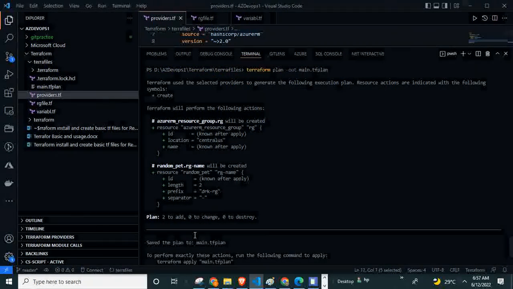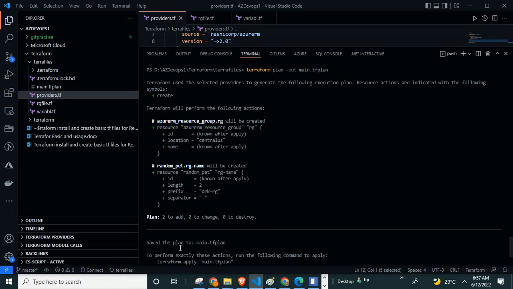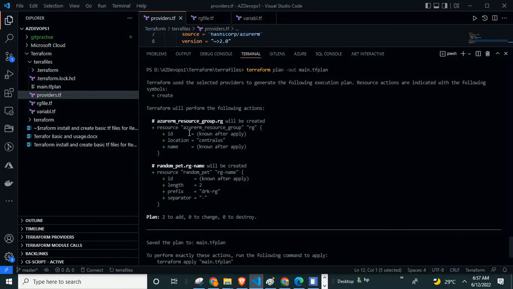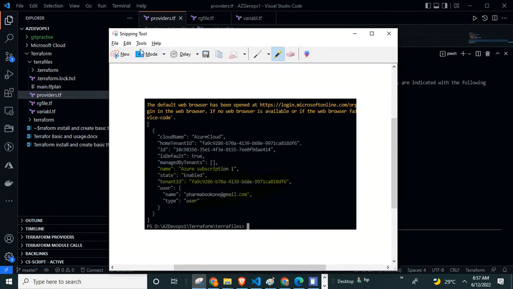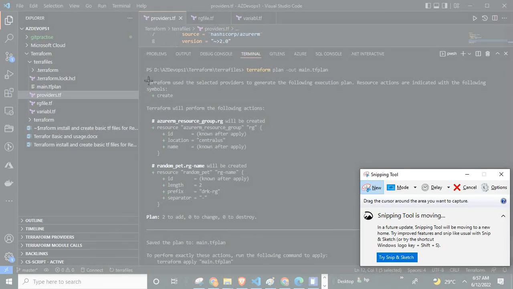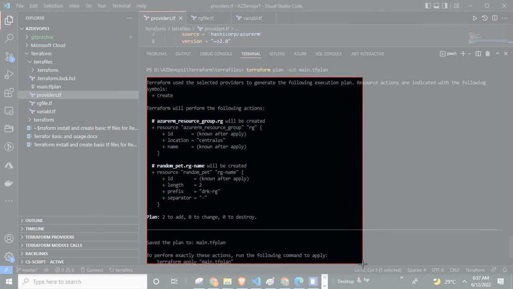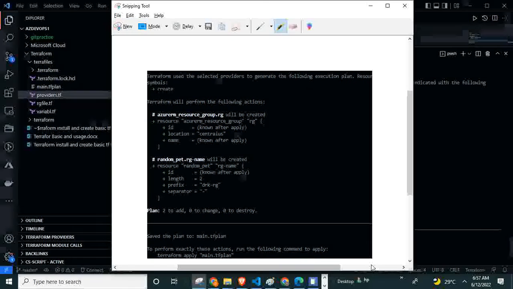So this is the way we get the saved plan. We are creating the plan, it is generated, and it is saved to main.tf plan. So we are not wasting our output. We are storing it for future reference. I think you understand, people. Correct? Suresh and Manikanta, Suresh, you understood, no? Yes, sir.